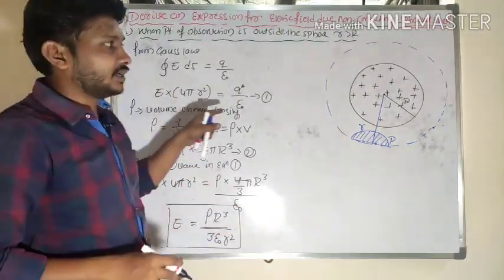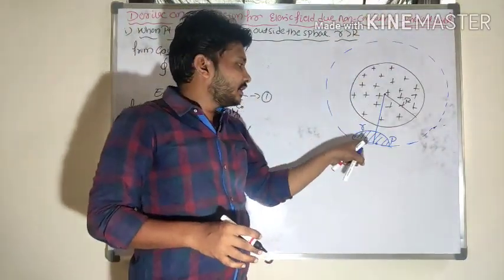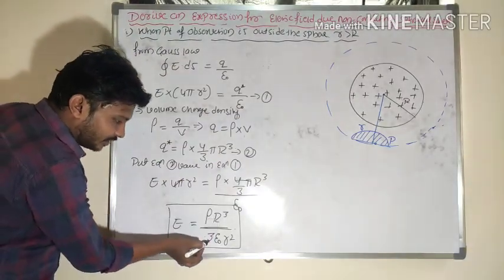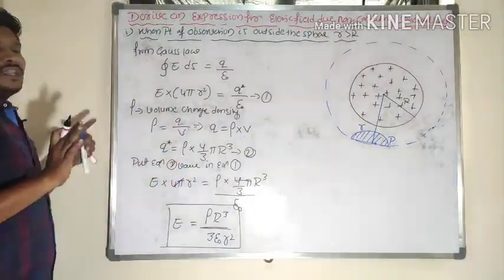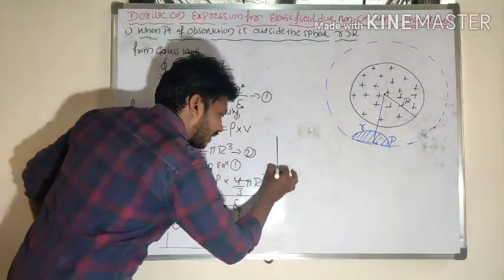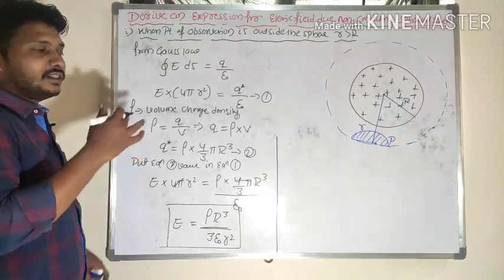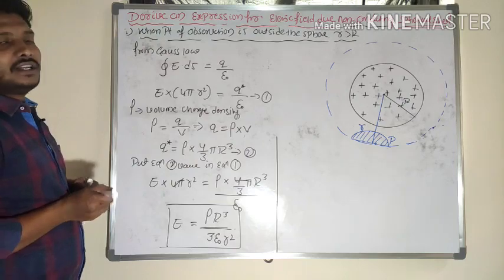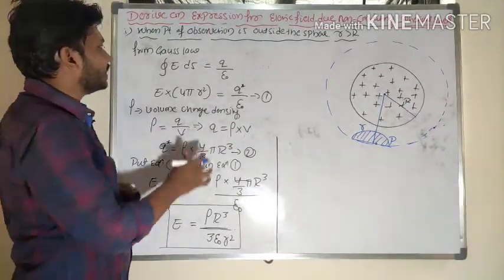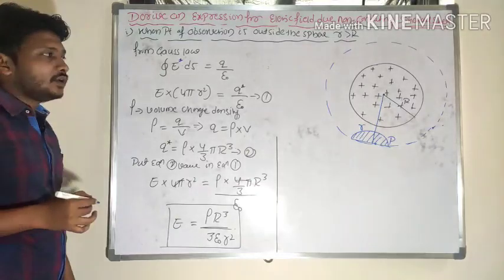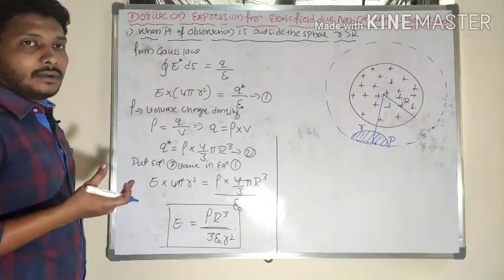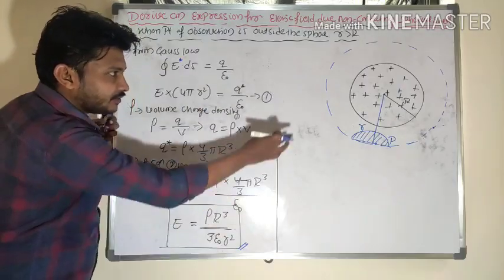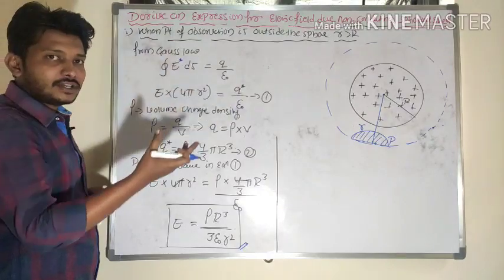What is the value of the electric field strength in the case of a non-conducting sphere when the point of observation is outside the sphere? E is equal to rho into r cube divided by 3 epsilon naught r square. Or otherwise, I will consider another equation for the non-conducting sphere when the point of observation is outside: E is equal to 1 by 4 pi epsilon naught Q by r square. This is the equation for the electric field when the point of observation is outside the sphere.